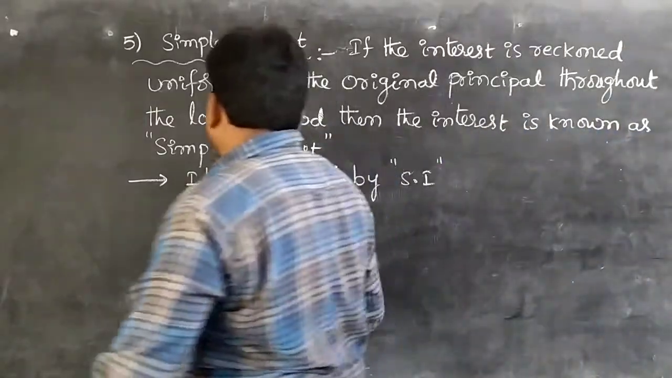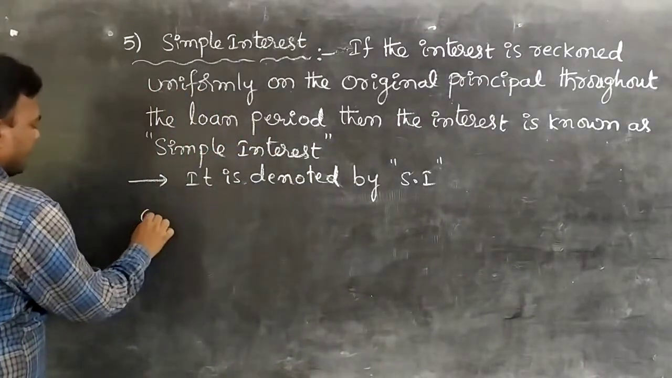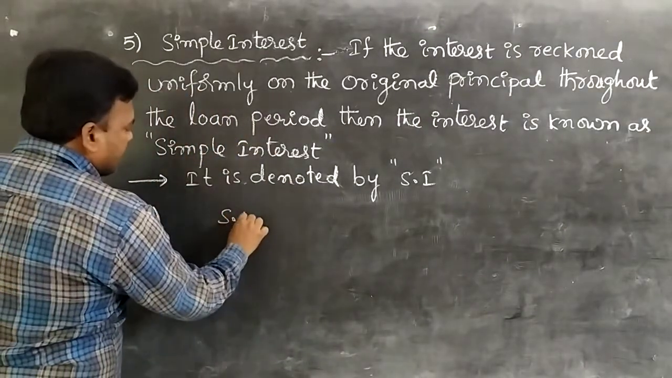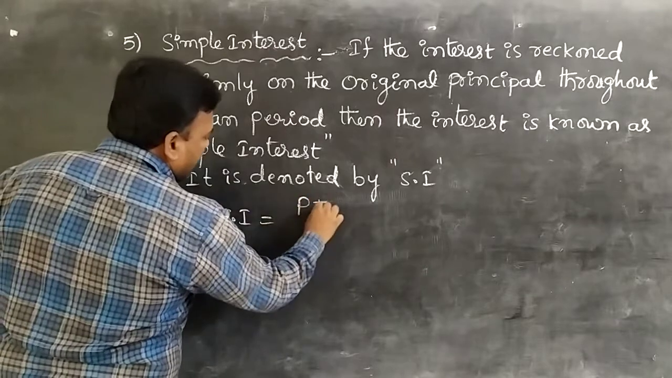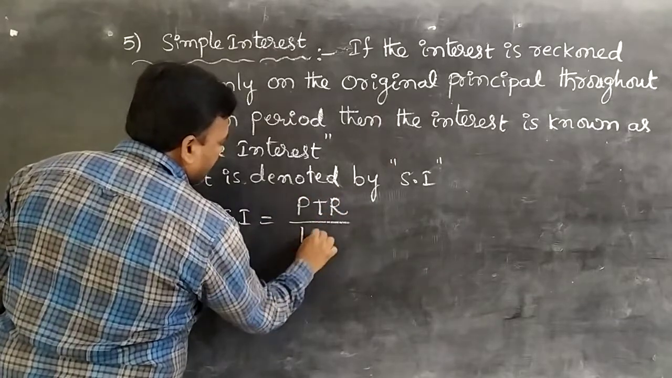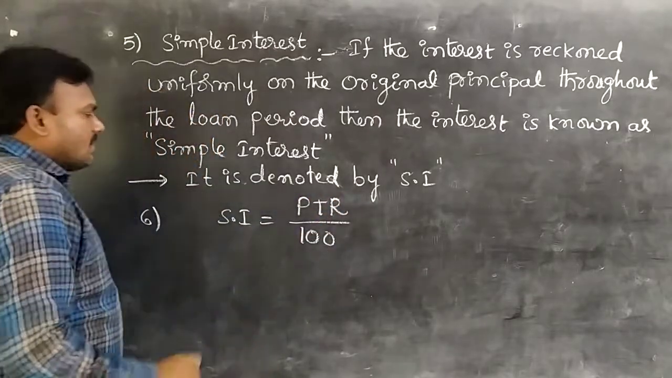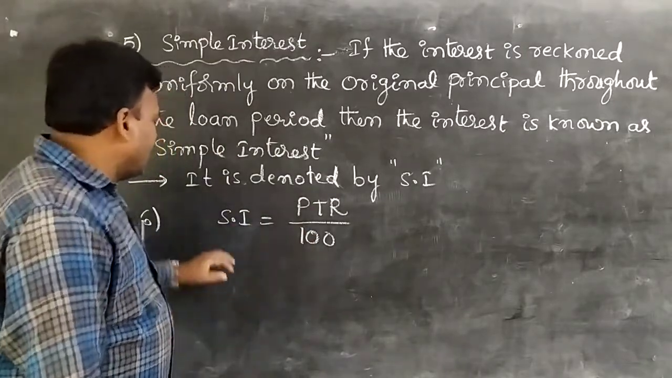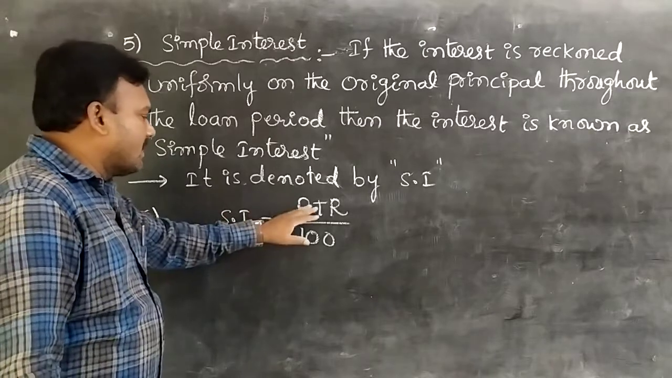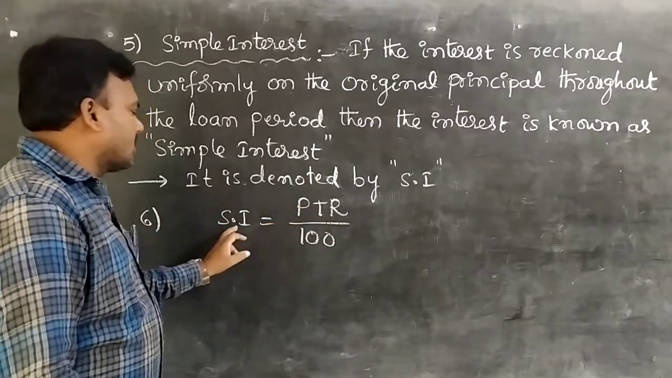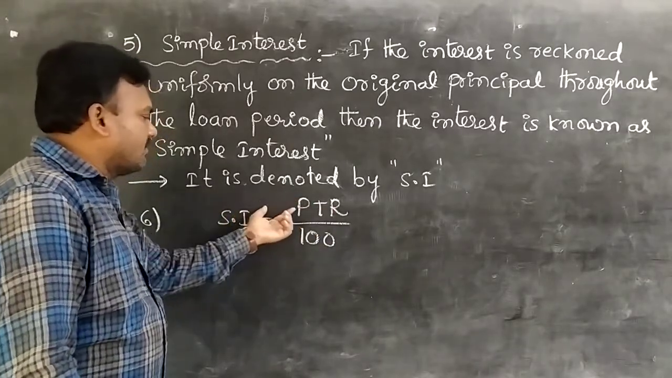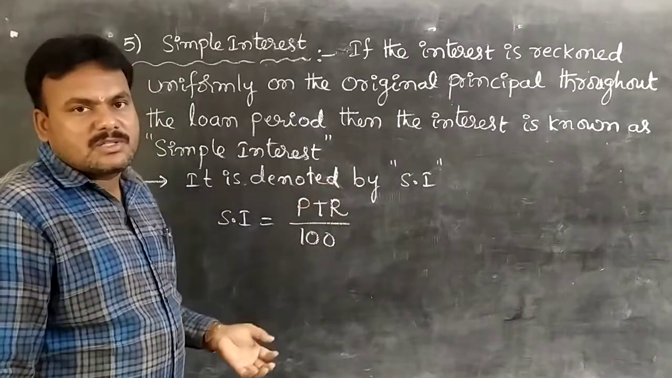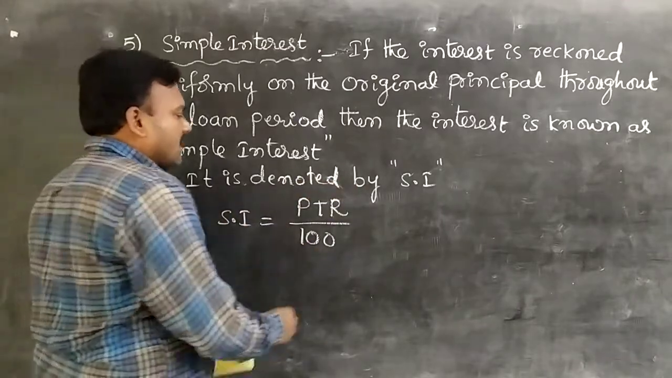So here, observe the formulas one by one, students. Therefore, simple interest SI equal to PTR by 100. So SI equal to PTR by 100 means here unknown terms are four: P, T, R and also SI, students. If you know any three of the terms, we can find the fourth term also easily, students. Right. In that, observe carefully.